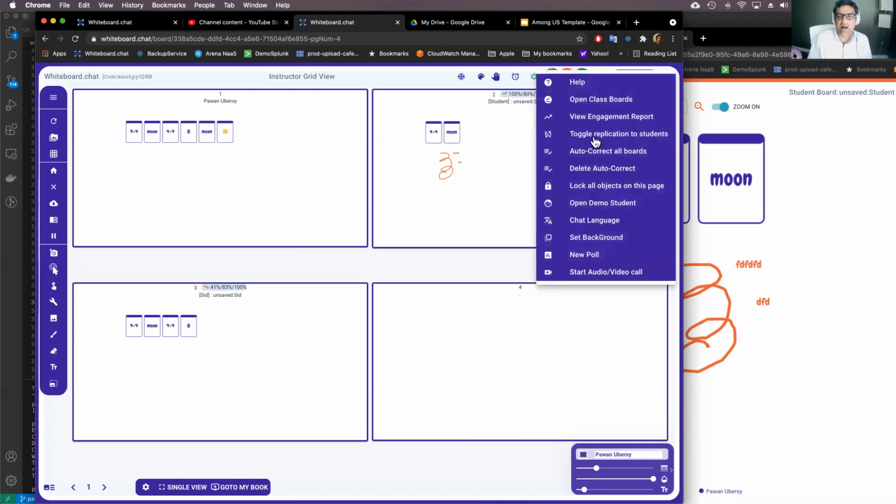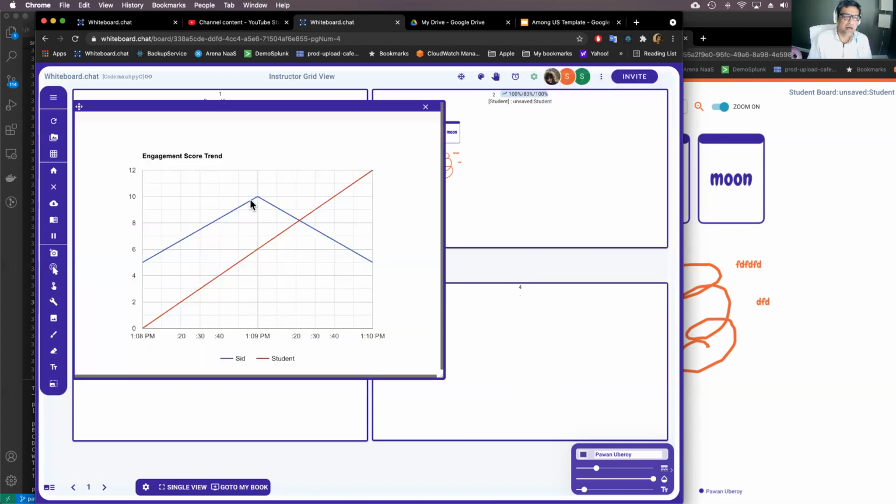And you can also see a graph. If you click the 3 dots menu, you can see the engagement report, and you can see per student, how are they progressing with respect to engagement. So that's also useful.